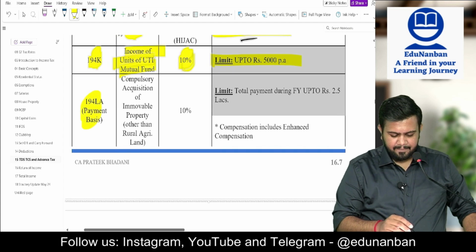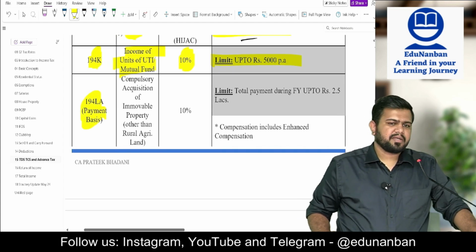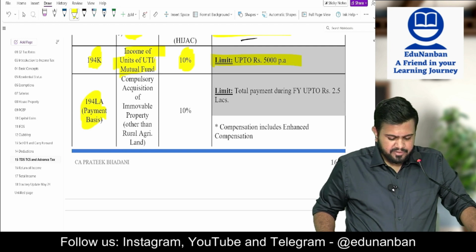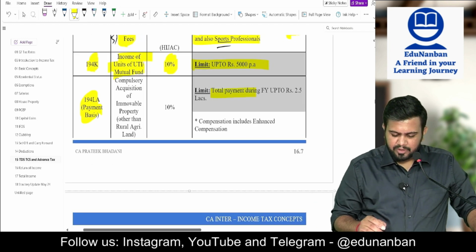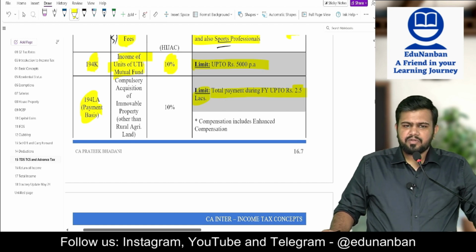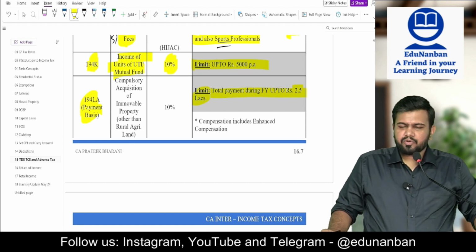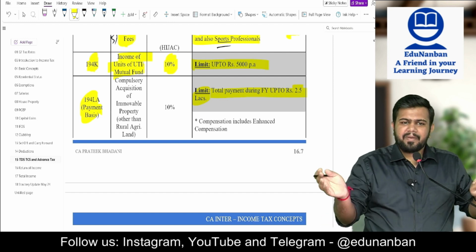194LA. Compulsory acquisition of immovable property other than rural agricultural land. Then listen here. If total payment during the financial year is up to 2.5 lakh rupees, no need to deduct TDS. If total payment during the year, see, total value of property illa, total payment during the year.